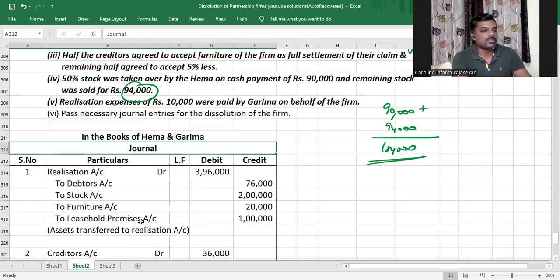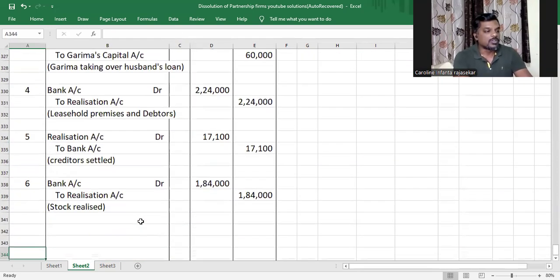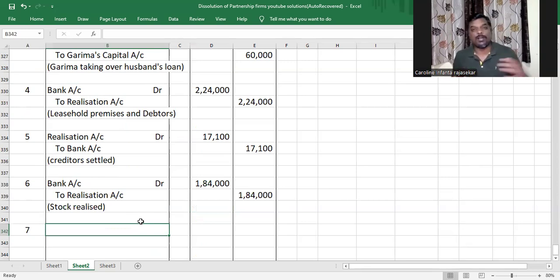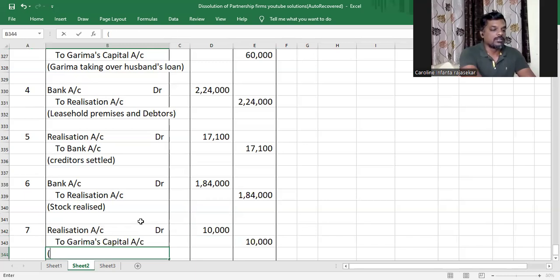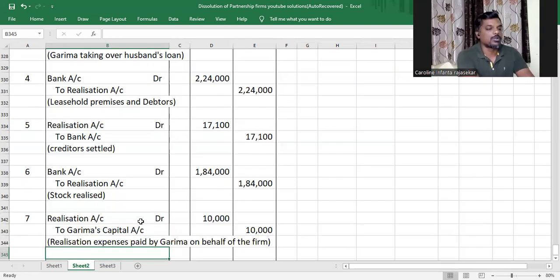Realization expenses of rupees 10,000 were paid by Garima on behalf of the firm. So Garima has paid the realization expense on behalf of the firm. So it is the firm's expense. Whenever realization expense is firm's expense, it will be debited to realization account. It's borne by the firm, so it will be debited to realization account, 10,000. Did the firm pay this? No, the firm did not pay this. Who paid it? Garima paid it. Which means we have to pay Garima this amount now, and therefore Garima's capital account will be credited. Realization expenses paid by Garima on behalf of the firm. Understood or not, my dear children?